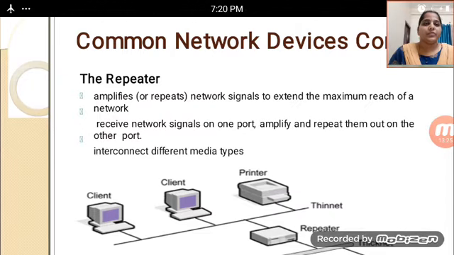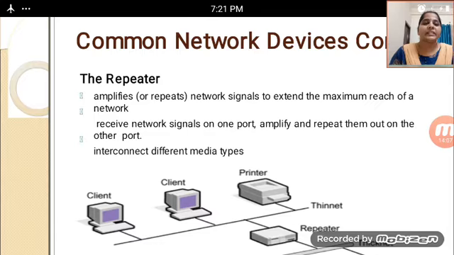Whenever we want the signals to travel further, the repeater receives network signals on one port and repeats them out on the other port.